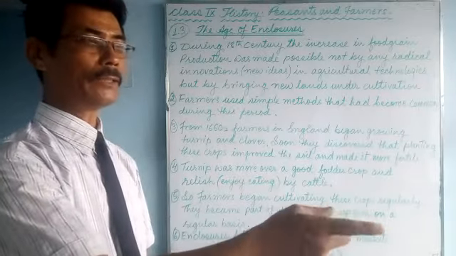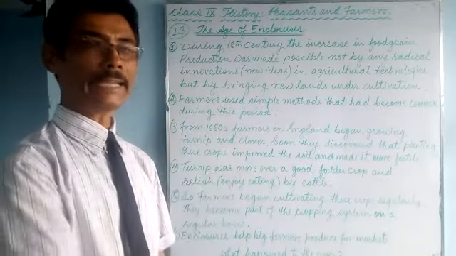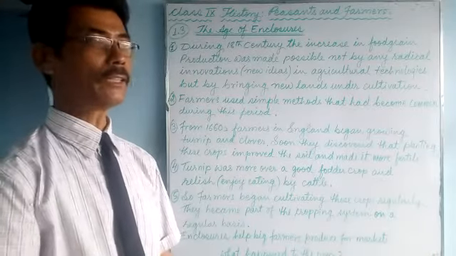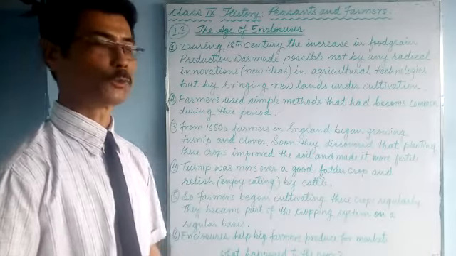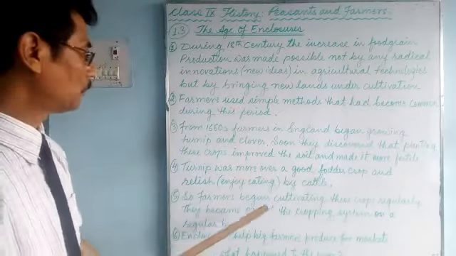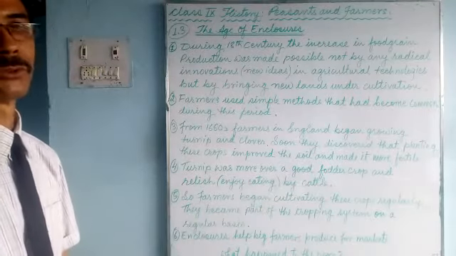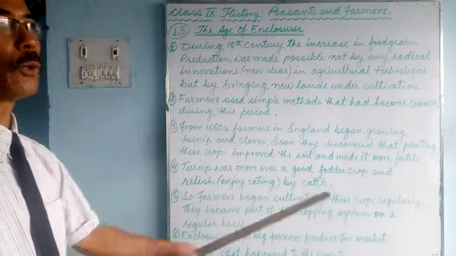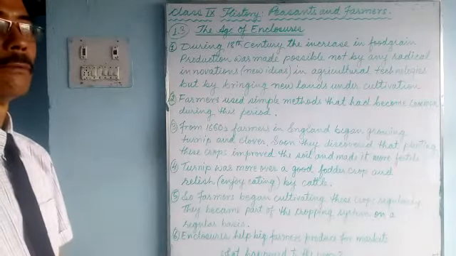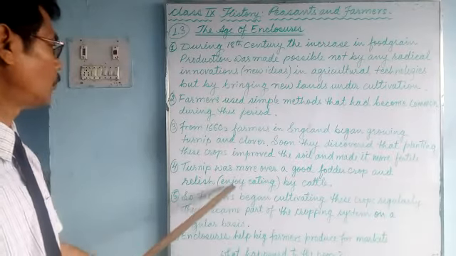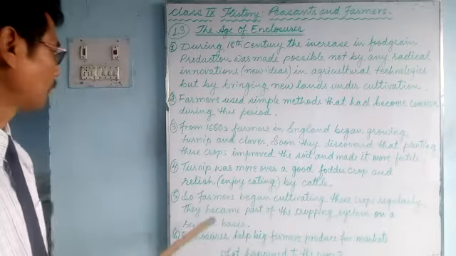One, the crops increase the fertility of the soil. Second, they are a good fodder crop for their cattle. The farmers were benefited in two ways.